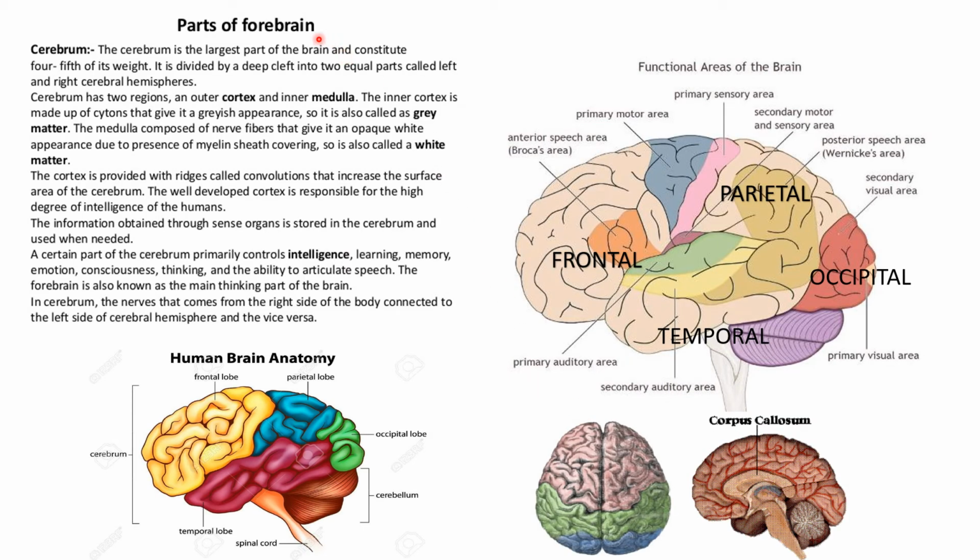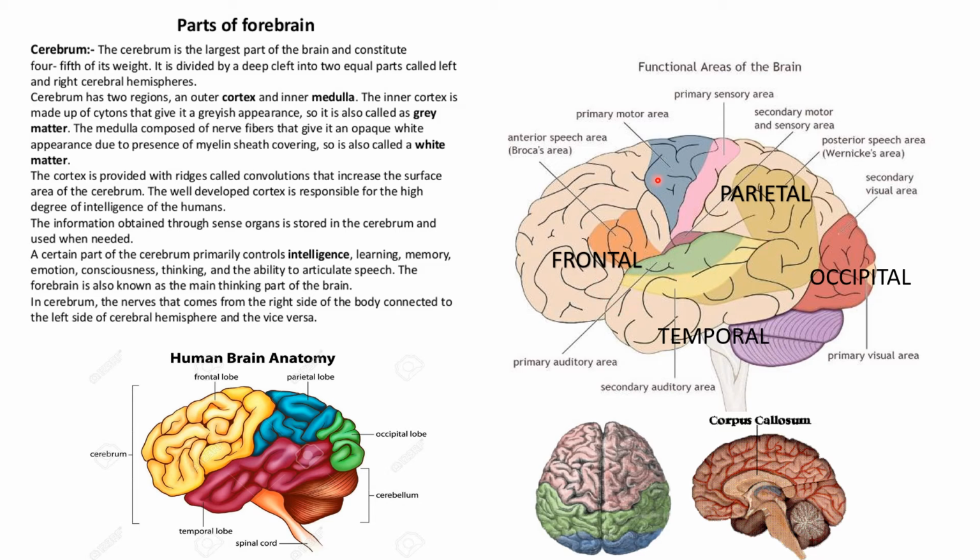Now let's study the parts of the forebrain. The first part is the cerebrum, which is the largest part of the brain, and it is divided into two equal left and right hemispheres. These two cerebral hemispheres are connected by a band of thick nerves known as the corpus callosum. As you can see over here, it is present in between this cleft. The cerebral cortex is the outer part, and the cerebral medulla is the inner part.